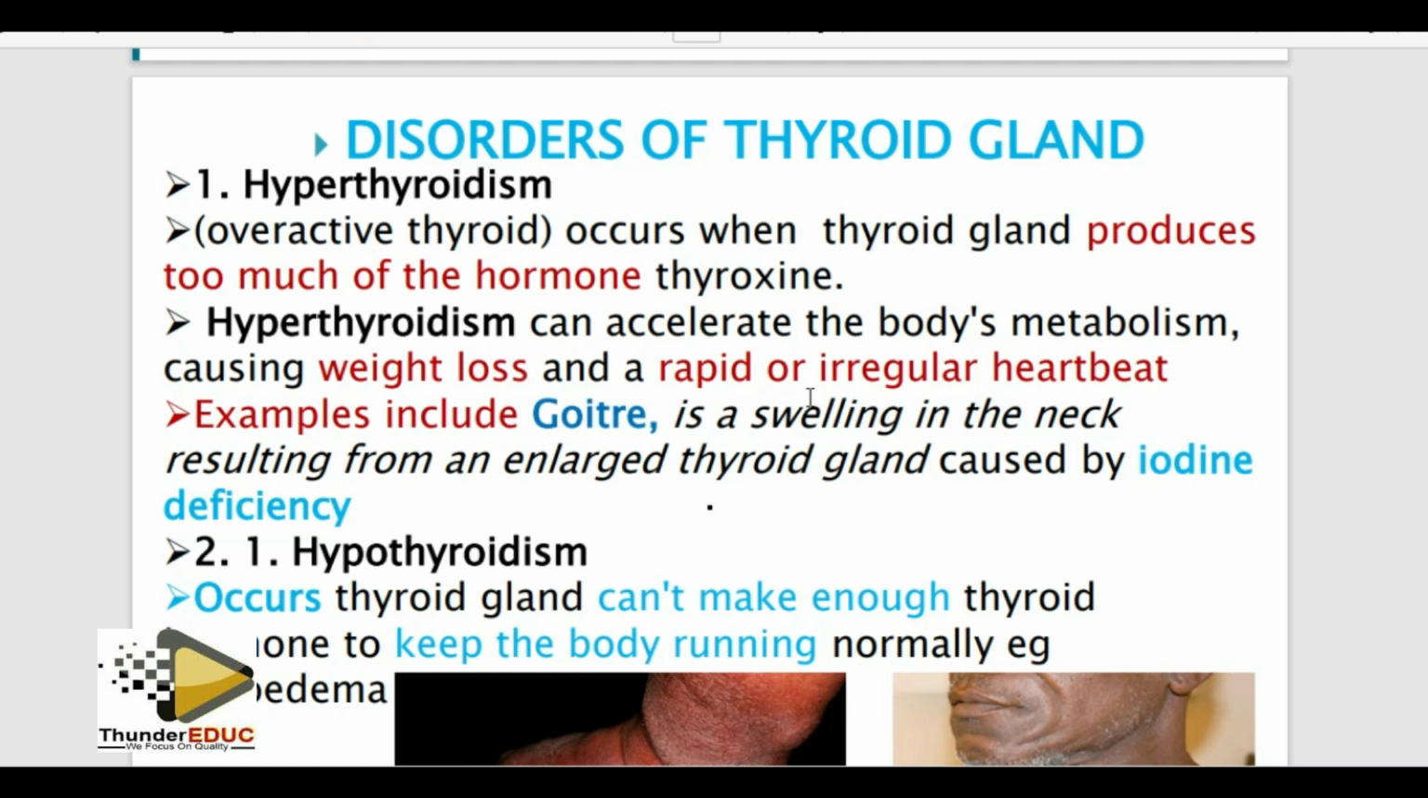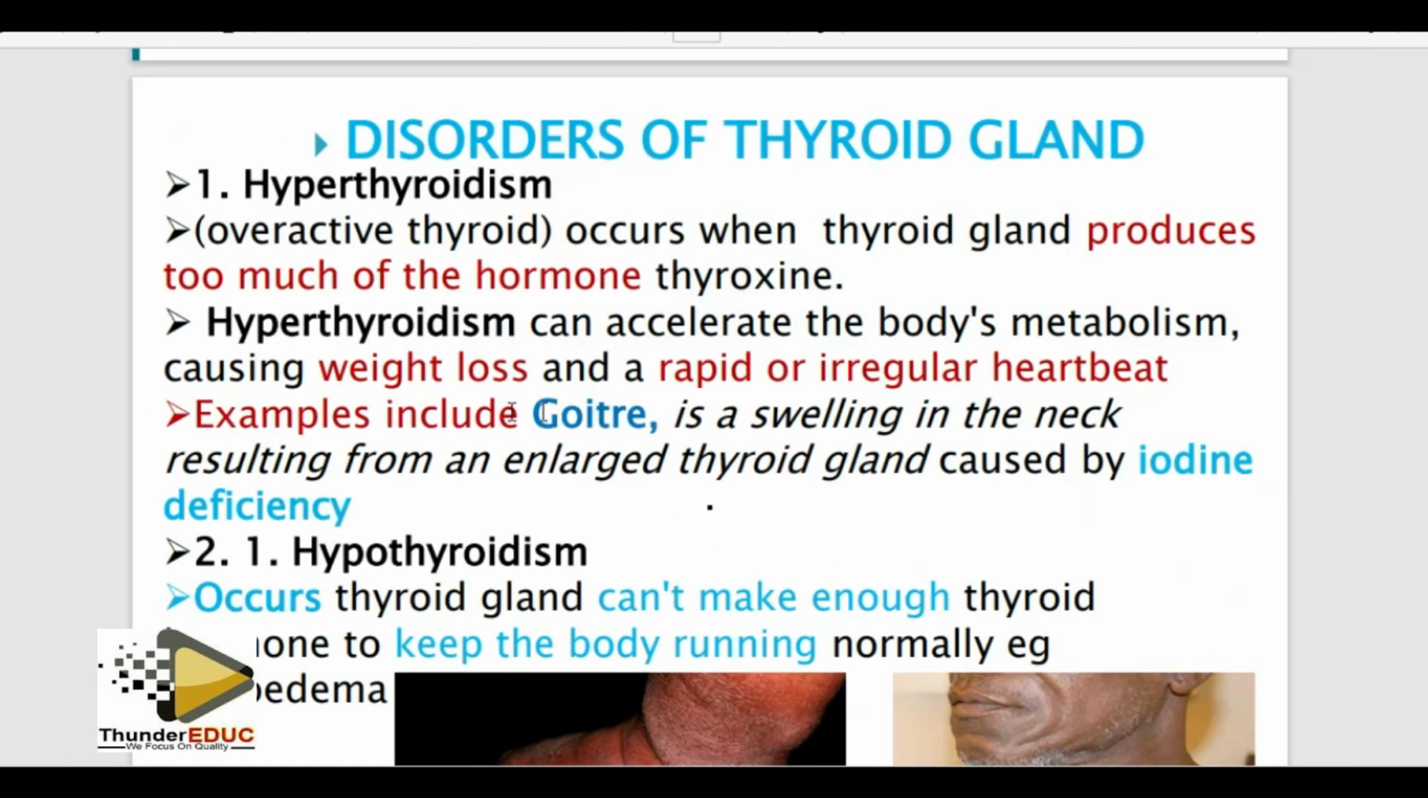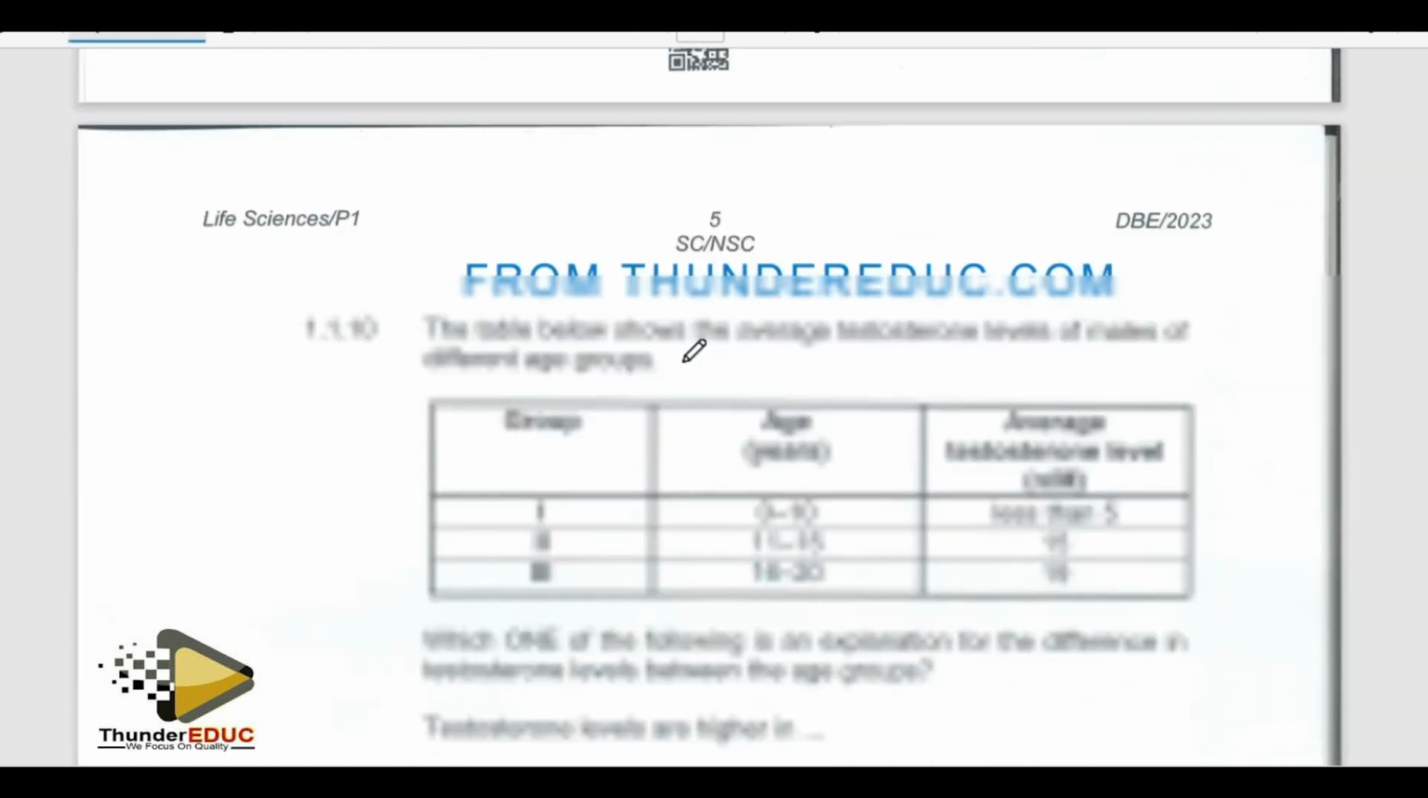You see, and rapid or irregular heartbeat. Yes, this is what they are saying on this question, that oversecretion of this hormone, which is produced by the thyroid gland, which we have said is thyroxine, is going to cause weight loss because of the increased metabolic rate. That's what I tried to write here. That's where they got that question from. Yes, so I think I'm clear there. Let's go to the next question.